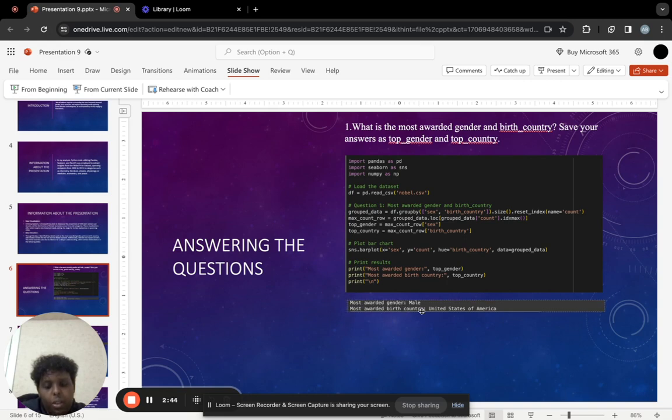The Nobel Prize dataset reveals that the majority of laureates have historically been male, highlighting gender disparities in this esteemed recognition. Additionally, the dataset emphasizes the United States of America as the most common birth country, showcasing the global influence of American individuals in various fields.